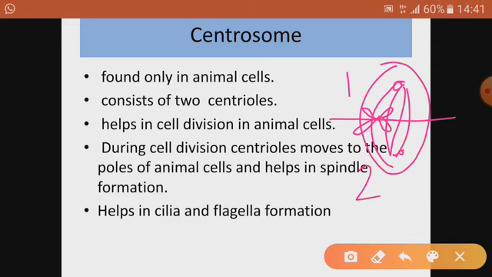So the moral of the story is centrosomes are present only in animal cell, and they have two centrioles. They help in cell division in animal cell. During cell division, centrioles move to the poles of animal cells and help in spindle formation. Not only this, they also help in cilia and flagella formation. Cilia you have seen in paramecium, which helps in locomotion and capturing food, and flagella you have seen in case of bacterial cell.